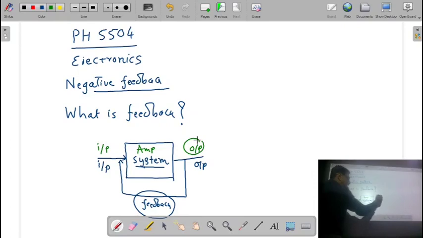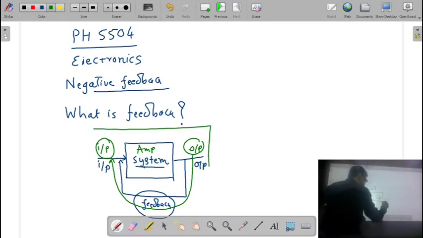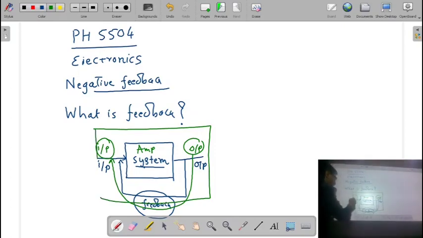When a fraction of the output voltage is fed back to the input voltage, then we call this a feedback amplifier. Remember, due to this feedback, the characteristics of the amplifier are going to change.